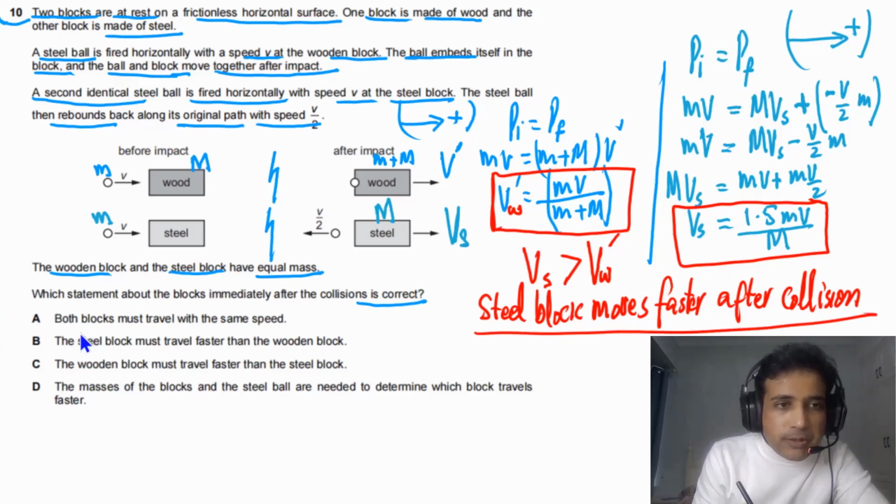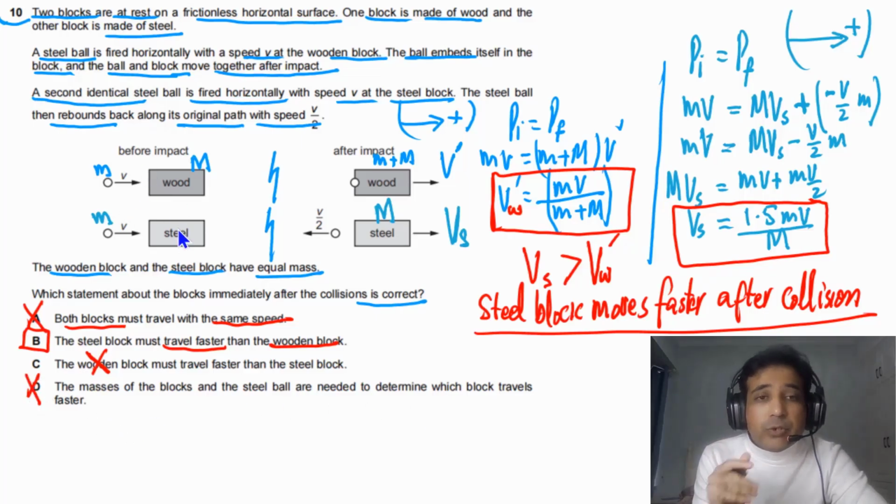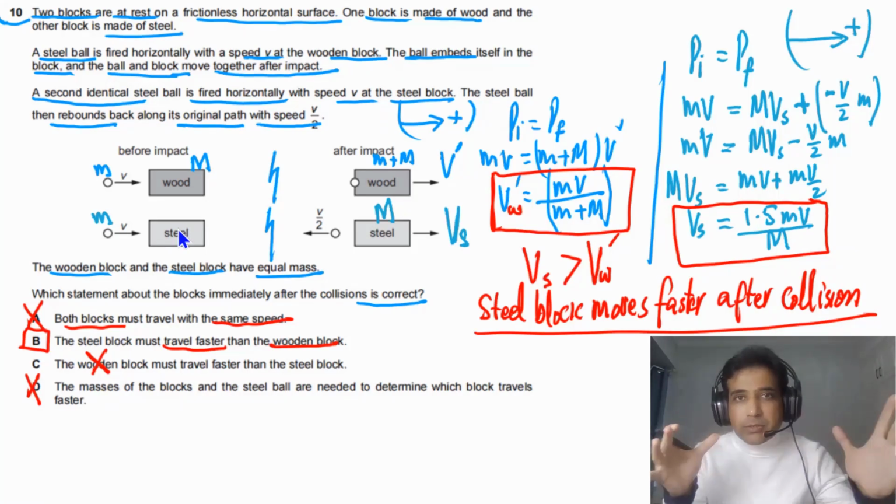Look at option A. Both blocks must travel with the same speed. No, the speed is different, as we have just calculated. Steel block must travel faster than wooden block. Wonderful, so this is our answer. Wooden block must travel faster. No, it has to travel slower. The masses of the blocks and the steel ball are needed to determine which block travels faster. We don't need to determine that, we can simply calculate, so we don't need their masses. So this is how you can answer this problem. I hope this is clear to you.